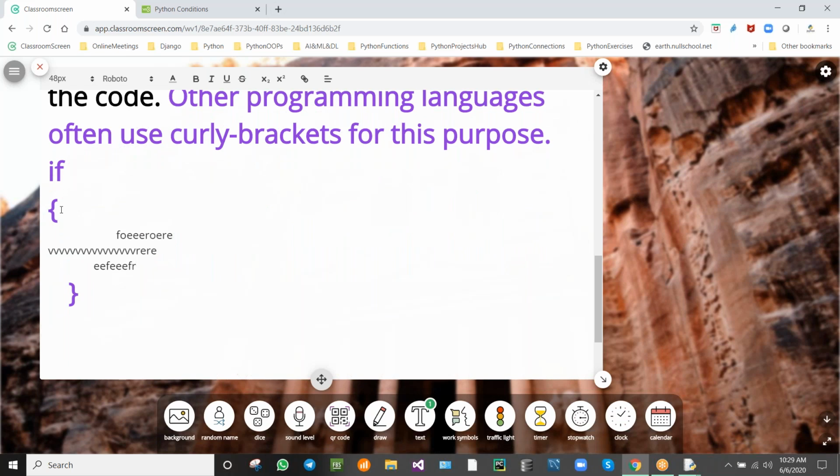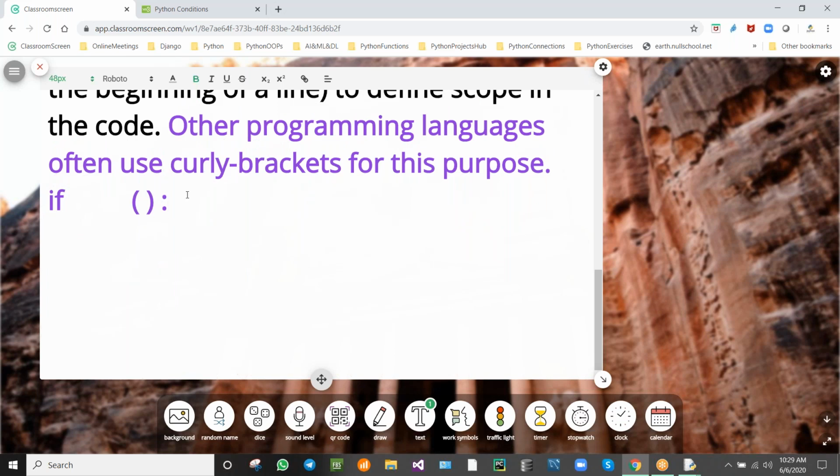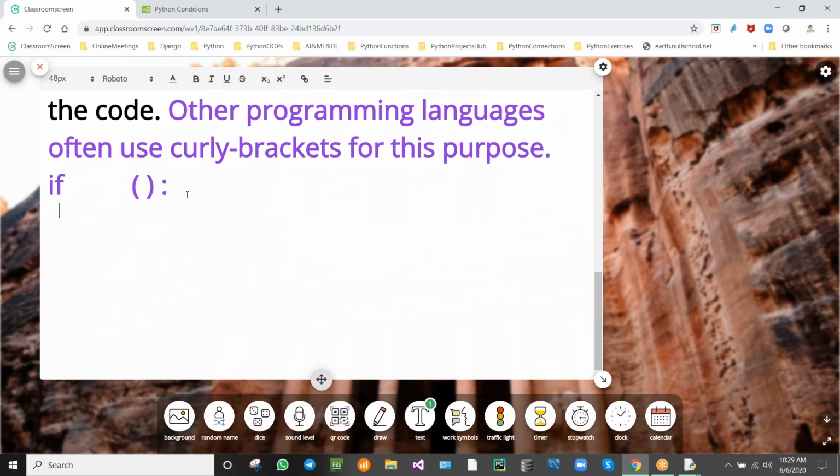So instead of these curly braces, Python will be doing like this. After finishing the condition, it will end with a colon, and no need of these brackets. Whatever code we will be writing after the colon, on the next line, it will be with the tab space. See the tab space. I am just pressing the tab. From there you need to write.